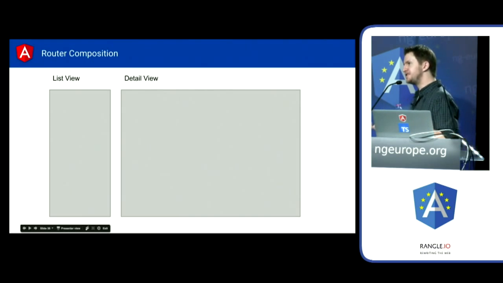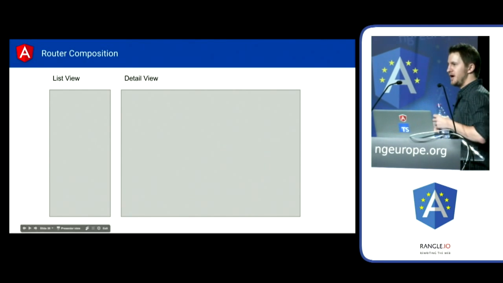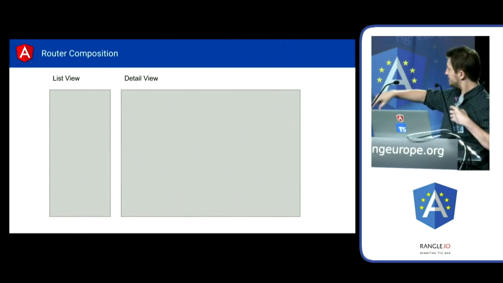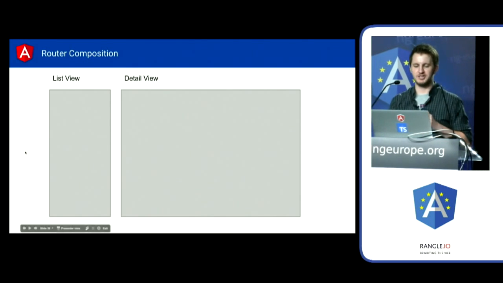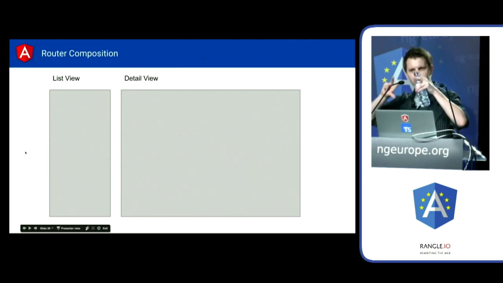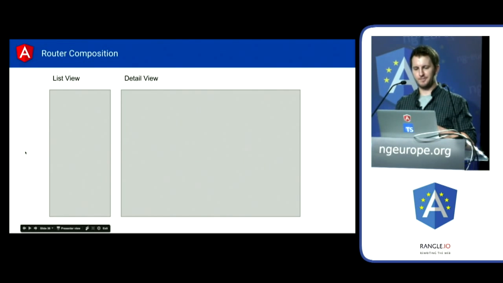So imagine we wanted to build a list detail view, right? So we can use Angular's router to do this. We have a list on the left side. We have a detail on the right. We might have our list of users coming off the server here, and then we want to render the user's profile in the right box here.